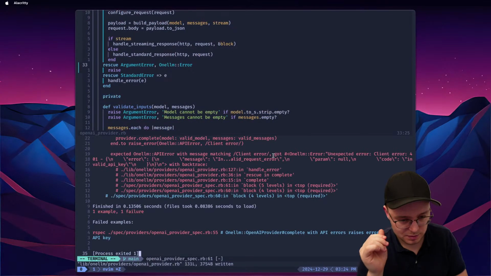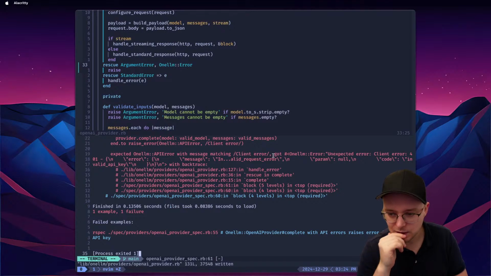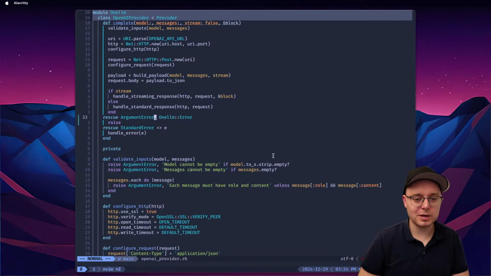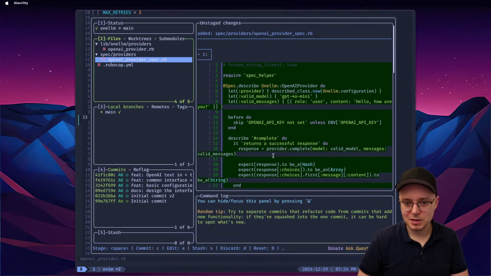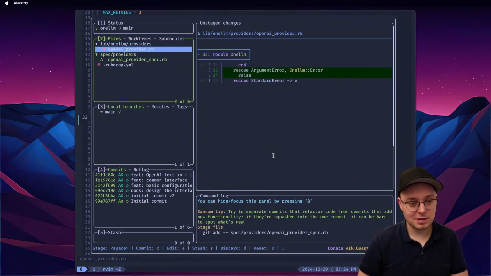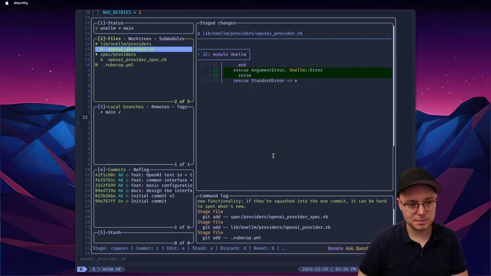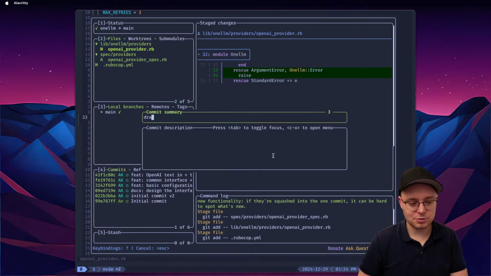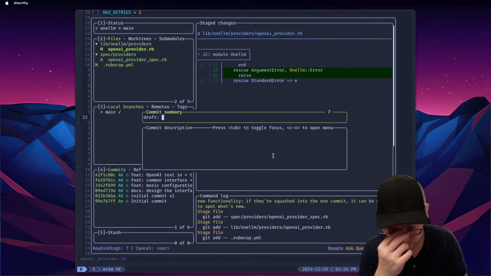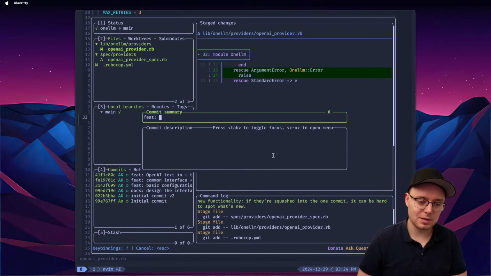If I rerun it, it did not. Client error. Oh man. Anyway, I can fix it later. I gotta go. This is good effort. I'm gonna commit this as a draft. I'm not gonna push it. Well, not actually. Tests for OpenAI provider.